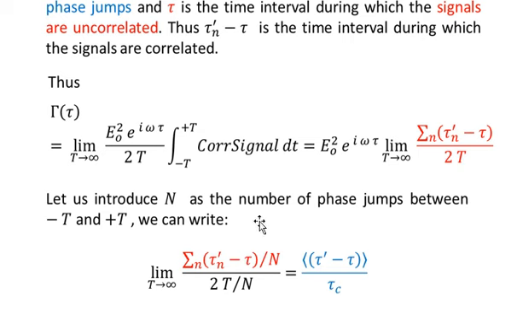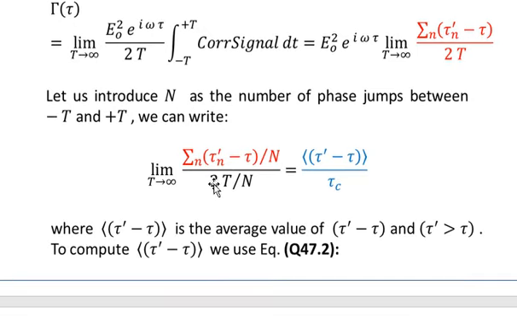Let's introduce capital N as the number of phase jumps between minus capital T and plus capital T. So let's divide the numerator and the denominator by capital N. The numerator can now be written as the average value of tau prime minus tau, and the denominator can be represented by tau c, where the average value of tau prime minus tau is taken over tau prime greater than tau.